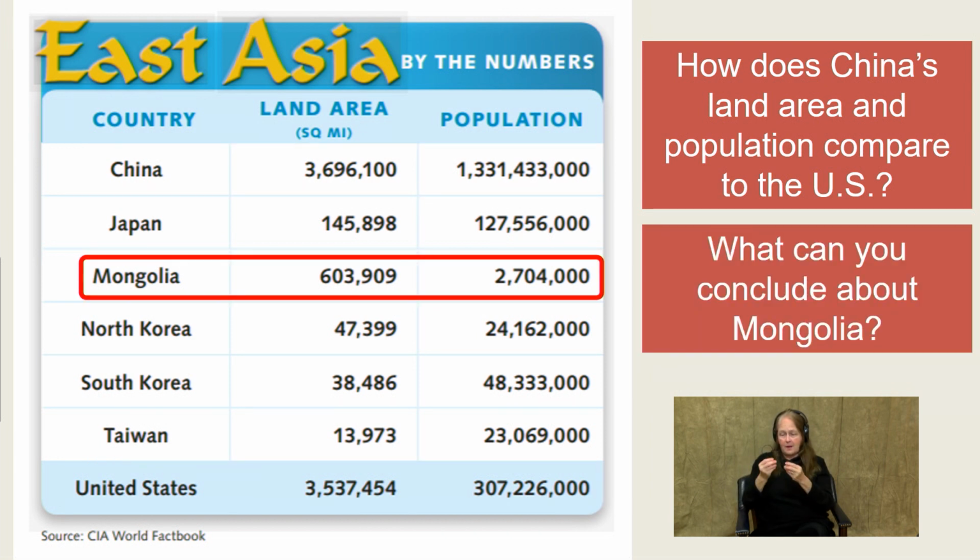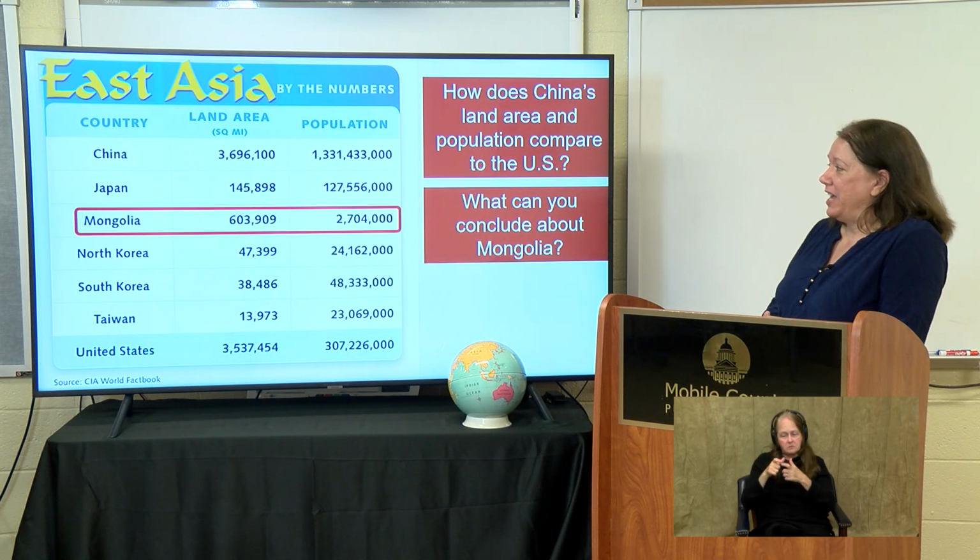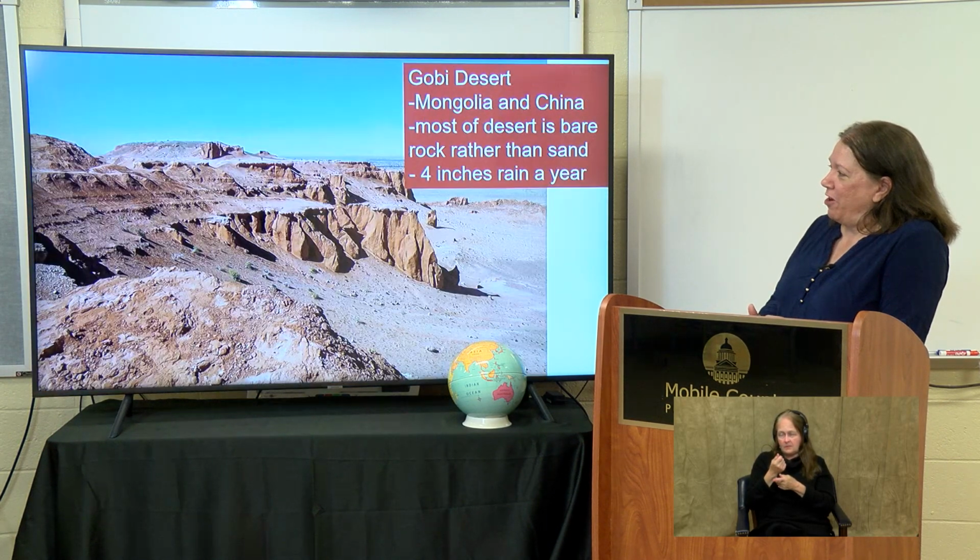Let's look at a different country, Mongolia. You don't hear much about Mongolia, so let's give it some attention. What can you conclude about Mongolia? Well, let's look at its land area. The land area is 600,000, and comparing that to the other countries in East Asia, it's actually the second largest country in East Asia. But then look at its population. What can you conclude? Not many people live in Mongolia, okay? For it to be the size it is, its population is tiny compared to its neighbors. Okay, so let's figure out why.